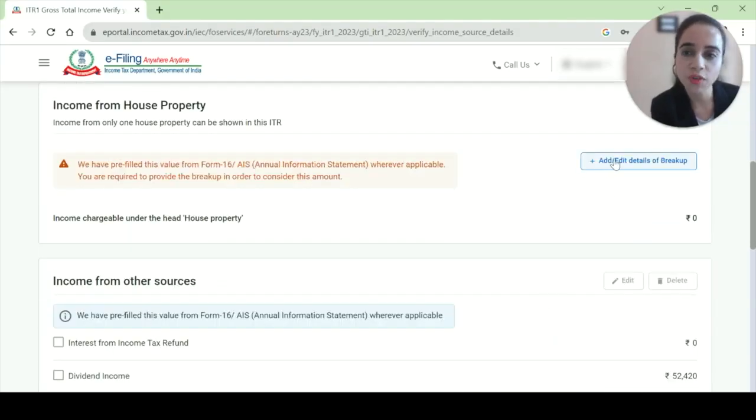If you have anything of house property, you will put it up here. You will say add in the house property section.